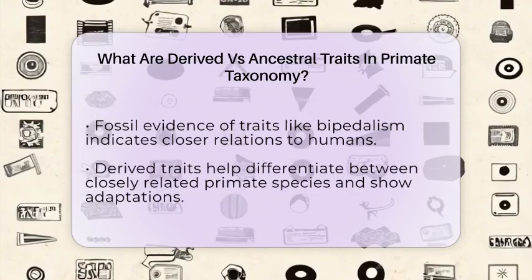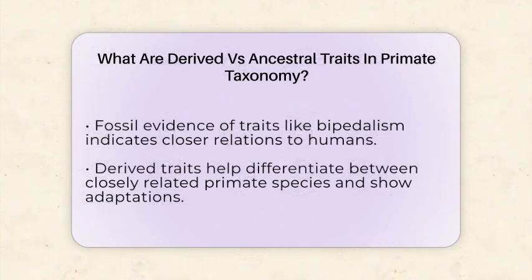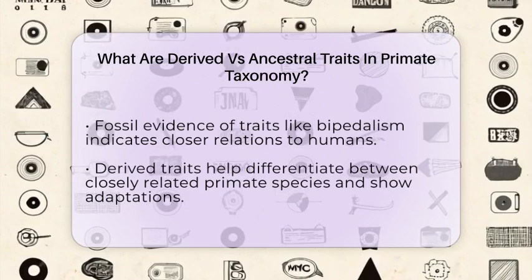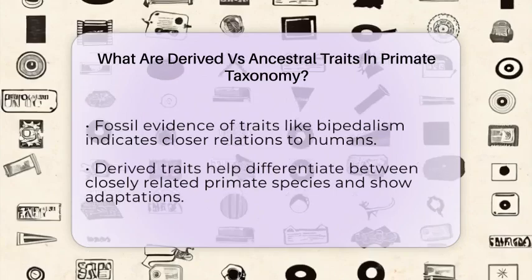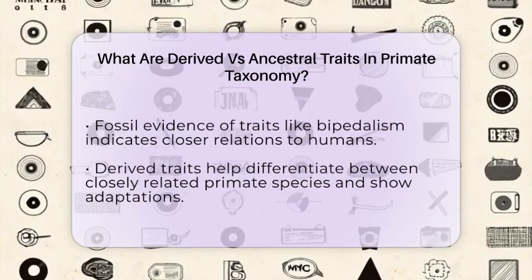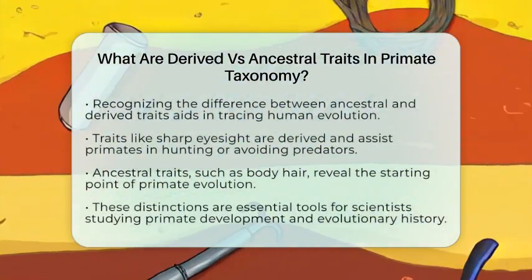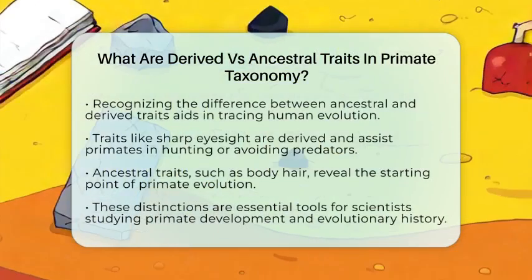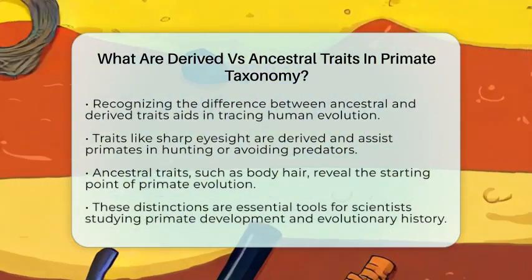In human evolution and biological anthropology, knowing the difference between ancestral and derived traits helps us trace how our ancestors changed over time. It also helps us understand behaviors and how primates adapted to their surroundings. For example, some primates have sharp eyesight, which is a derived trait that helps them hunt or avoid predators. Meanwhile, traits like having body hair are ancestral and show us where primates started from.